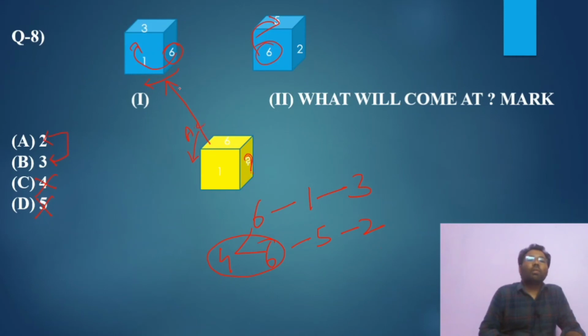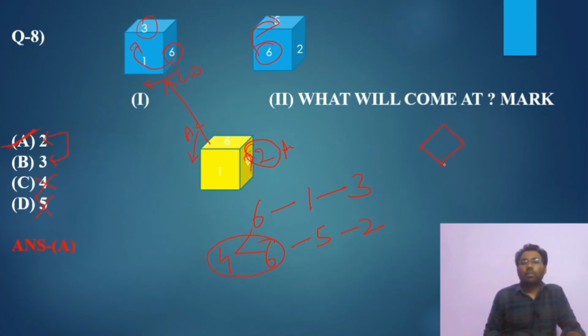This is anti-clockwise. This is clockwise. So the rotation is opposite. So here 3 is there and here the opposite rotation is there. So what will come? 2. Yeah, 2 will come. So the answer is going to be 2. Let's check. Answer is 2.